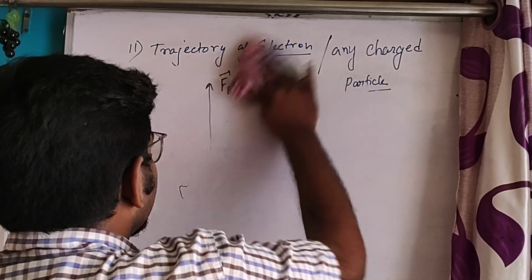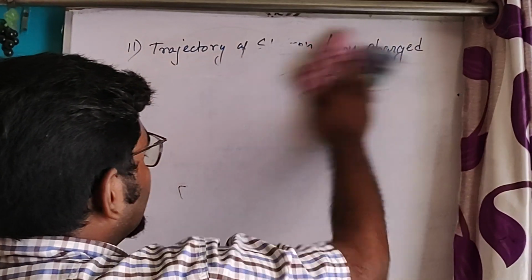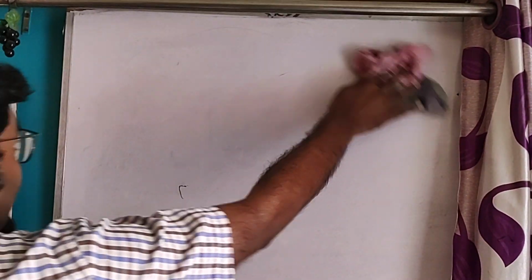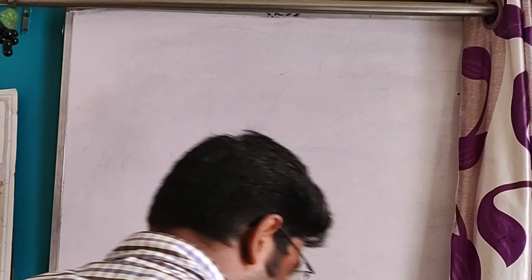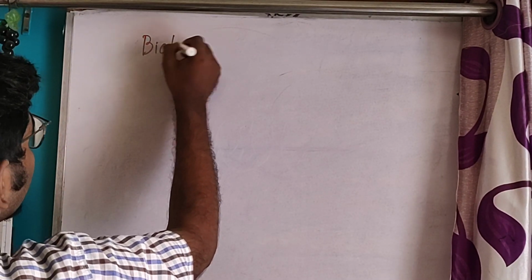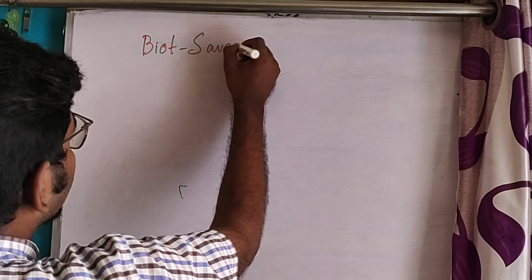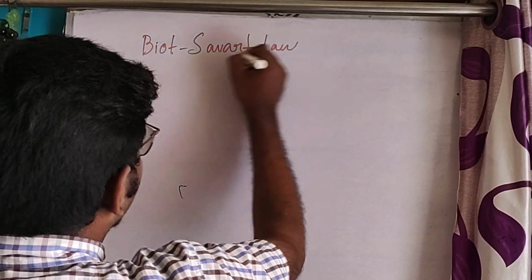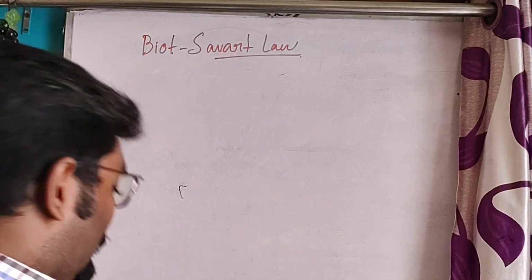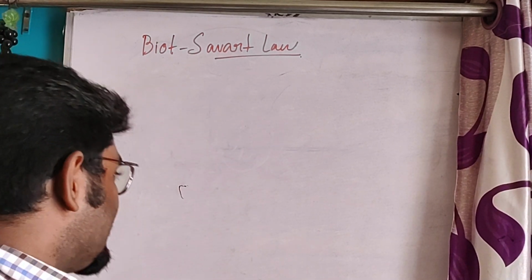Now the next thing, the most important thing of this chapter, is the Biot-Savart law. What is it?